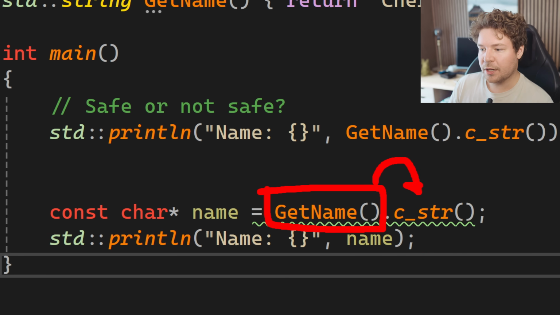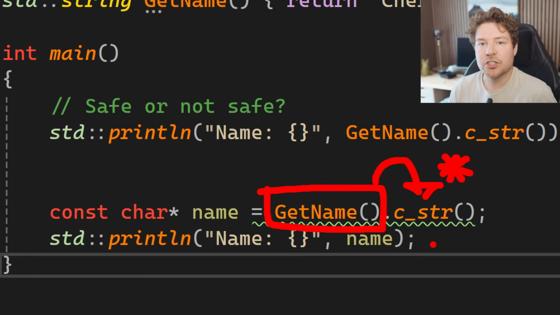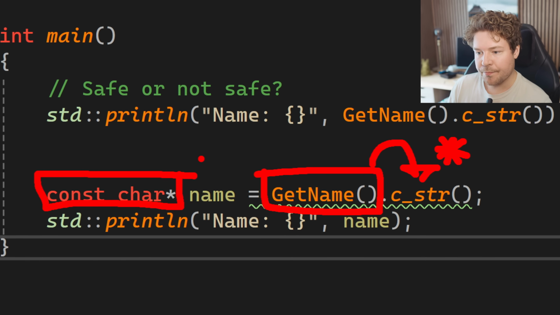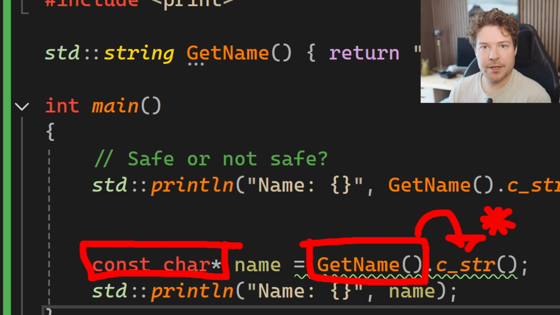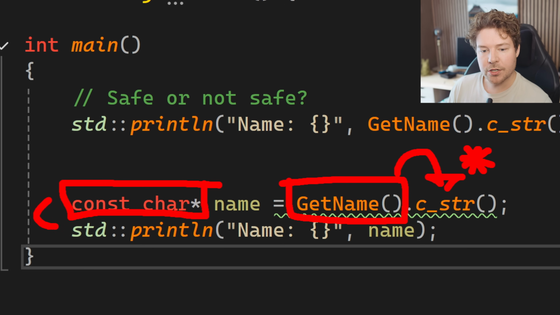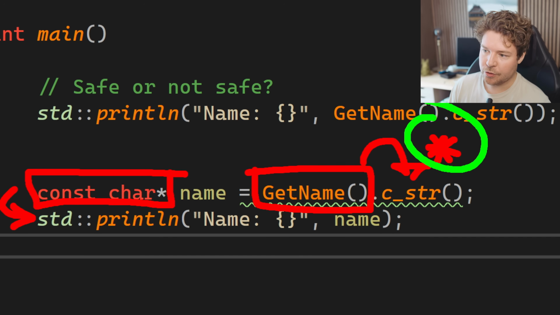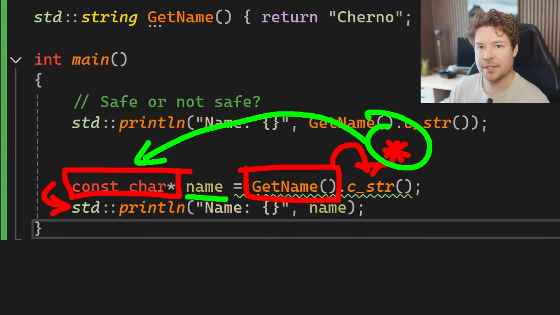So when we pull out a simple pointer from that object, remember, a pointer is just an integer, it's just a memory address. So it's not like it's going to transfer ownership of that memory or anything. No, it is literally just a number. We're pulling an int out of this string and storing it within this object. So getName, which returns our string, that string's not being stored anywhere, means that when we go to the next line of code, that string is gone. That string has been deleted, and it has obviously freed its buffer of memory, which we are still pointing to with our little pointer in this name variable.